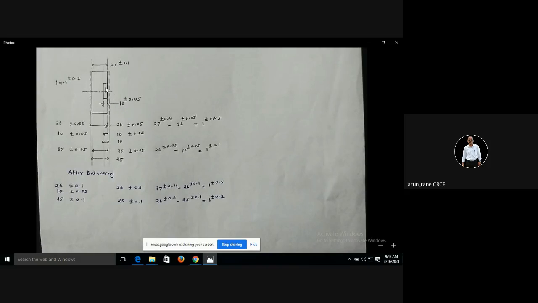9 plus minus 0.2, the stock on this was 9 plus minus 0.2 minus 10 plus minus 0.05. So the stock removal will be how much? 1 plus minus 0.25. That is 0.2 from the 1 mm and this 0.05. So this is now done.